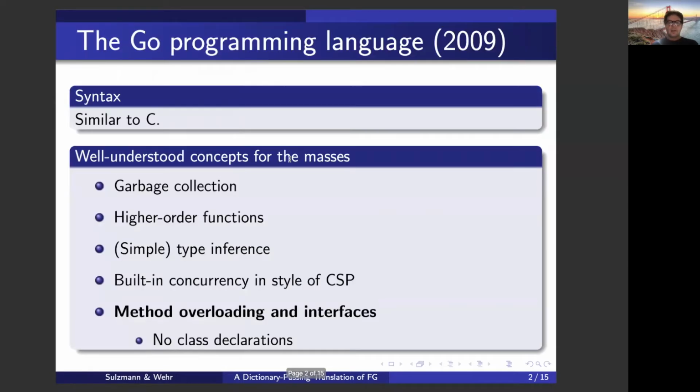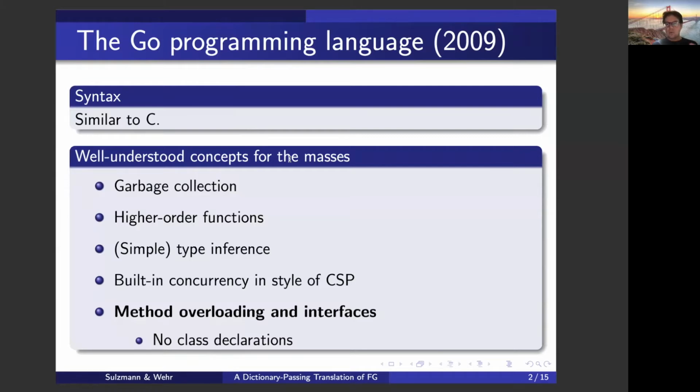The Go programming language is a recent language that is pretty popular. That is partly also due to its syntax similar to C, which makes it a pretty accessible language. Go is also a powerful language because in Go you find many well-established concepts: garbage collection, higher-order functions, a simple form of type inference, built-in concurrency in the style of communicating sequential processes. What we're going to look at today is method overloading and interfaces.